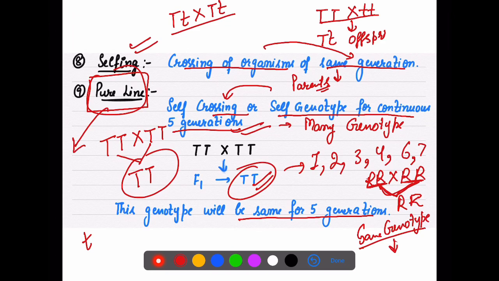This kind of offspring, this kind of genotype is called pure line. इसीलिए इसको pure line बोलते हैं because there are no chances of variation, जो कि हमारा self pollination में बहुत ज़्यादा possibility होती है, right.